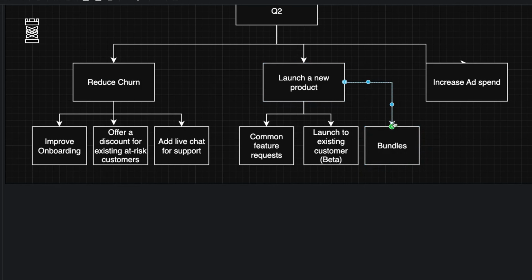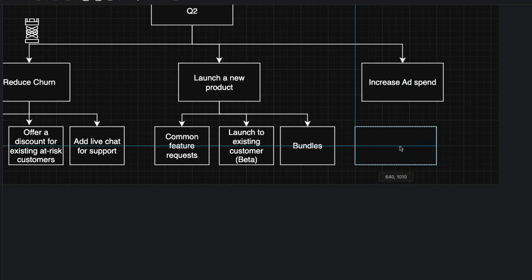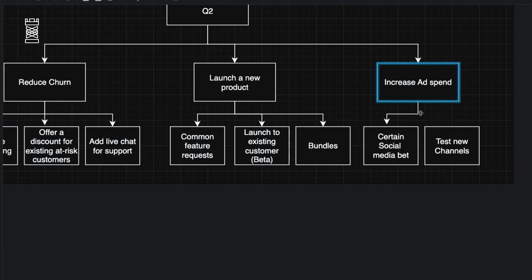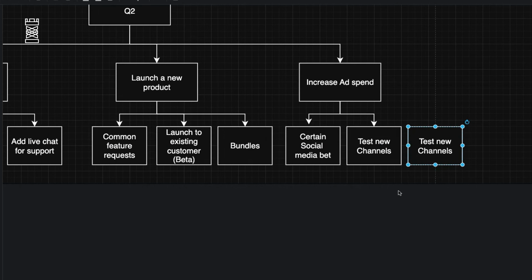That's another move also under this branch. Now, for increased ad spend, what we can do is scale up top performing Facebook and Google campaigns, bet on certain social media to increase the spend there, or test new channels. Maybe there's social media channels or search engines that we can test out that we haven't explored before. Use AI to target new audience plus decrease cost.